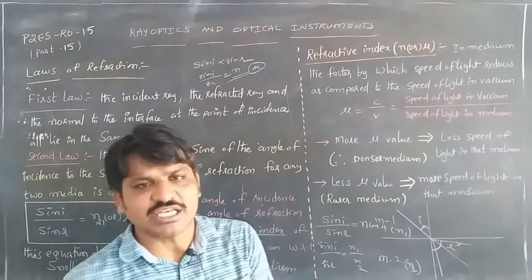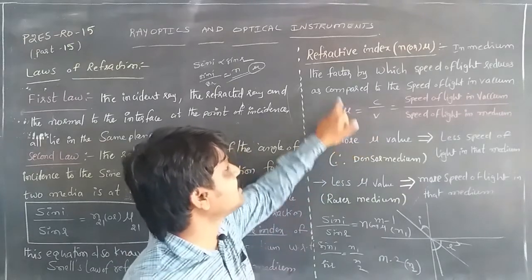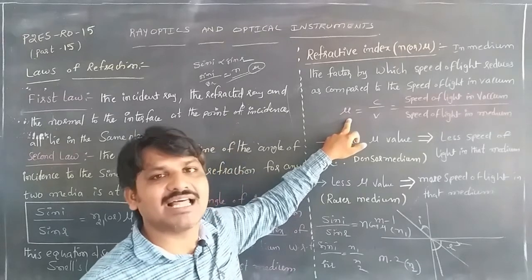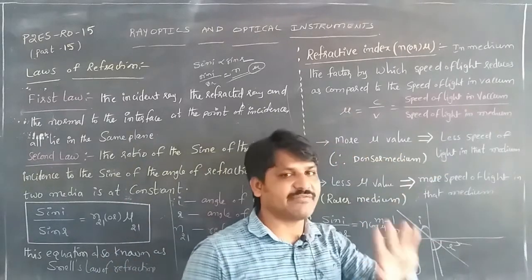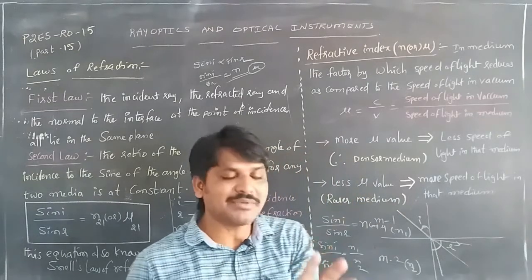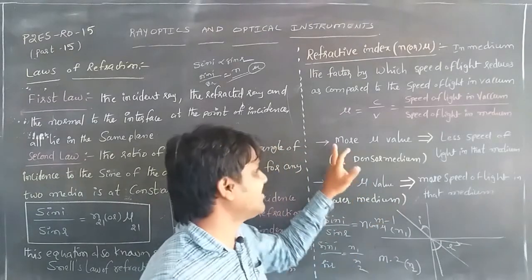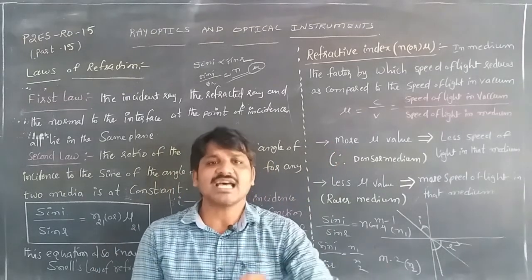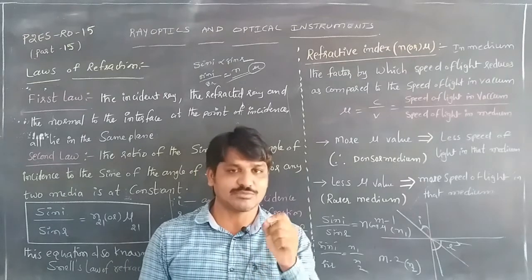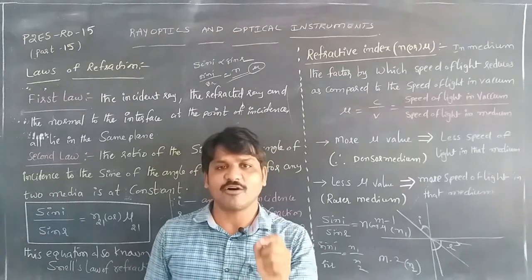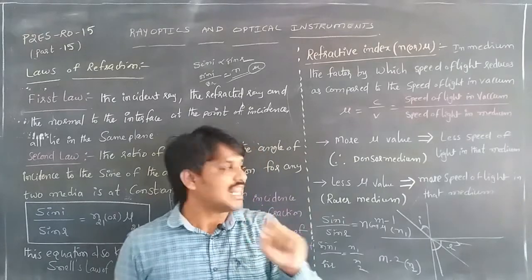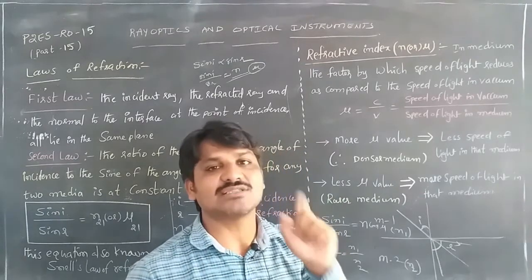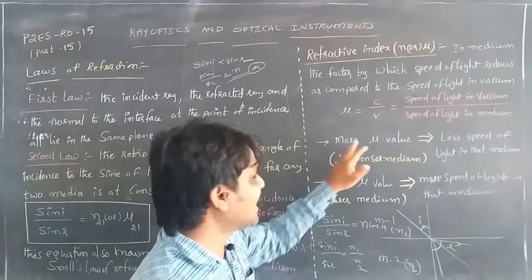According to this, when the mu value, the refractive index value, is more in the medium, the speed of light in the medium is less. If the refractive index value is more, then the speed of light is less, and that medium is considered a denser medium.